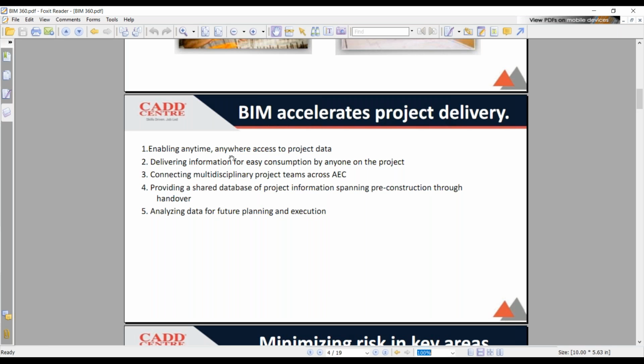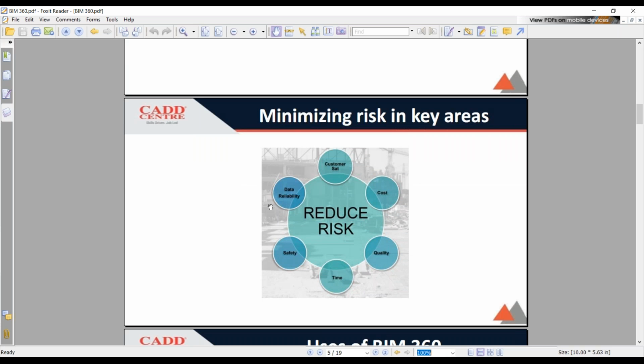So that is the first benefit, where the project delivery will be accelerated, and you can share the entire database which you want for the construction also. And also in which areas does it reduce the risk? It reduces the risk cost-wise, because we all know the 4D and 5D BIM, the quality, time, safety, data reliability, and customer satisfaction. These are the key areas where your risk factors will get reduced.